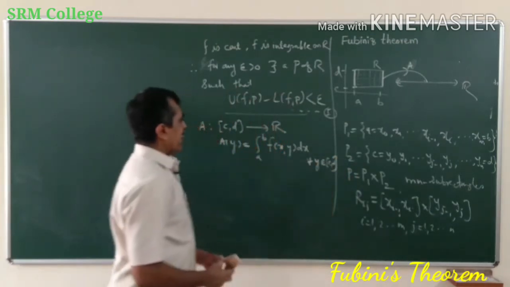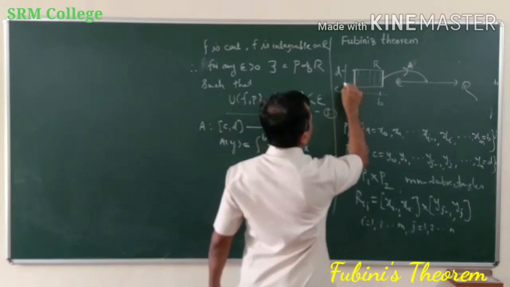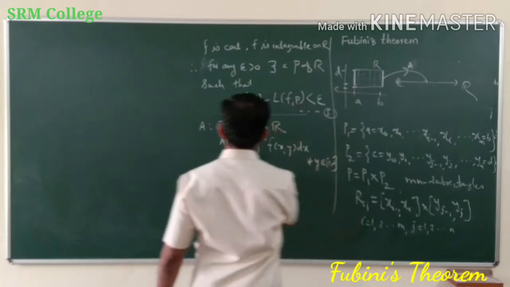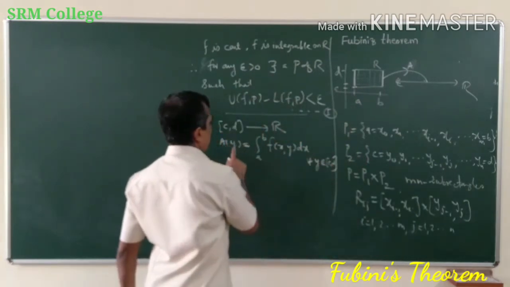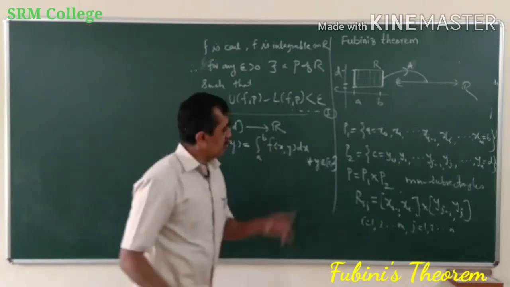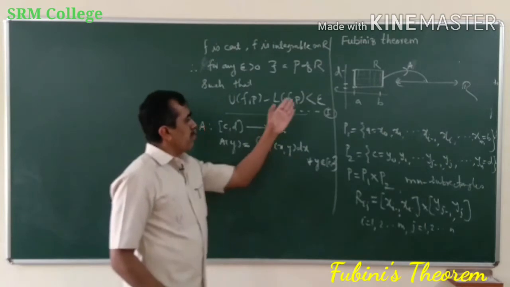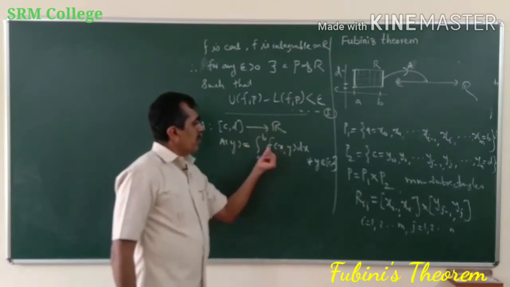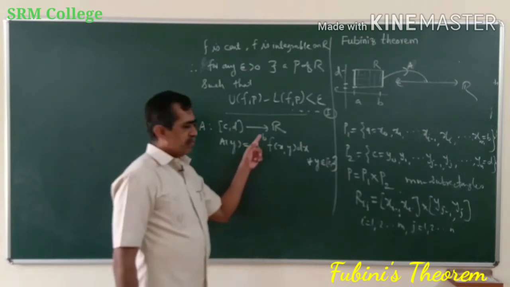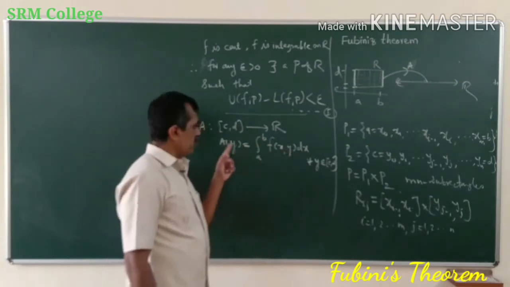Okay, so for each y we define a function A as A of y is equal to the integral over a to b of f of x, y dx. Now see, this integral is with respect to x. So if you integrate this, as you know, a and b are constant, so this will be a function of y. If you put values, suppose 1 to 2, and evaluate the integral, the answer at the end will be in terms of y. So that is a function of y.